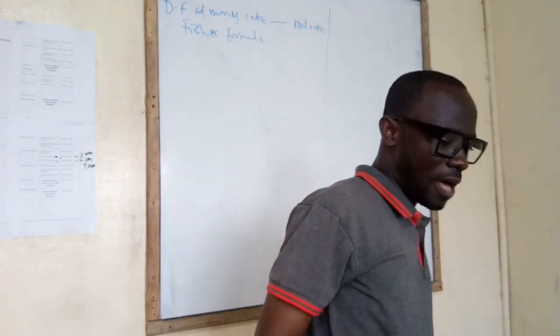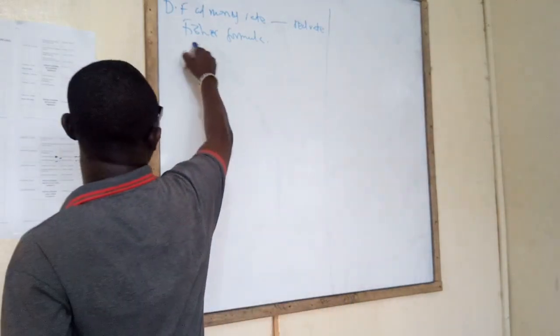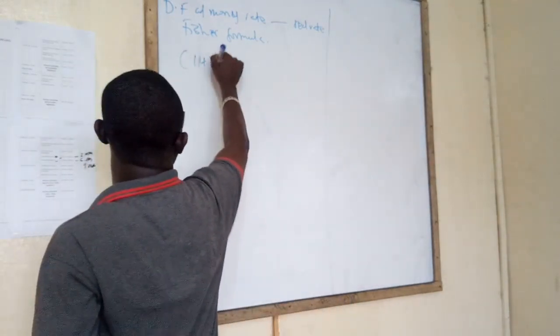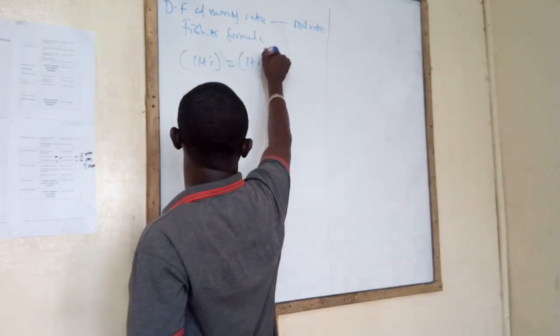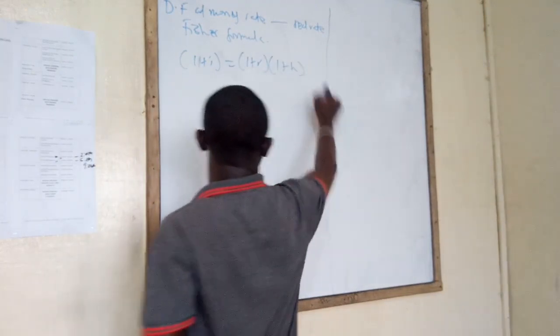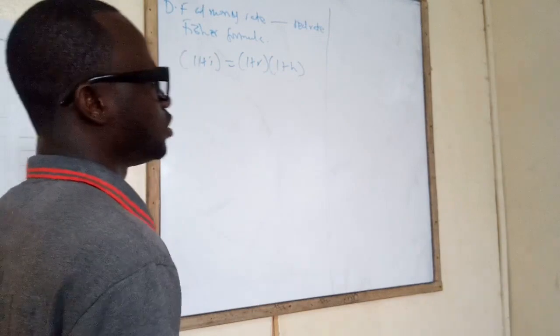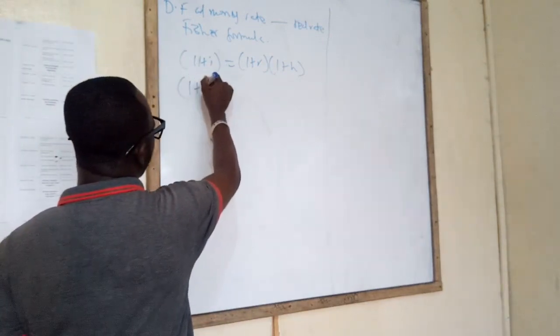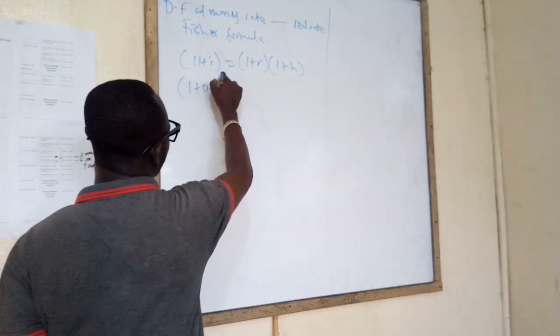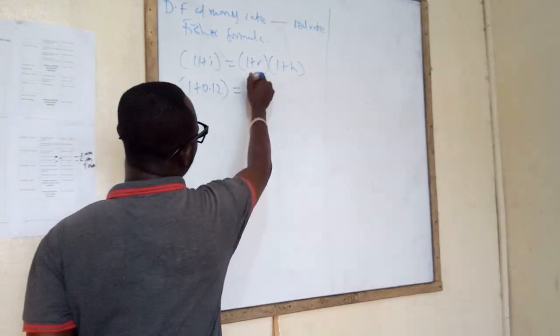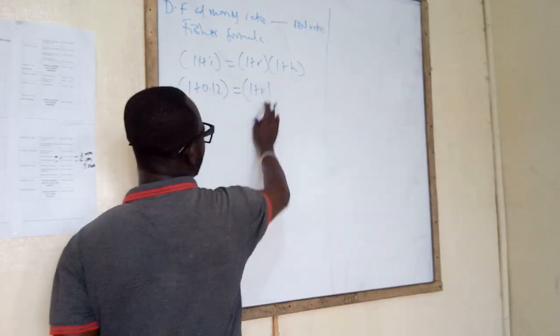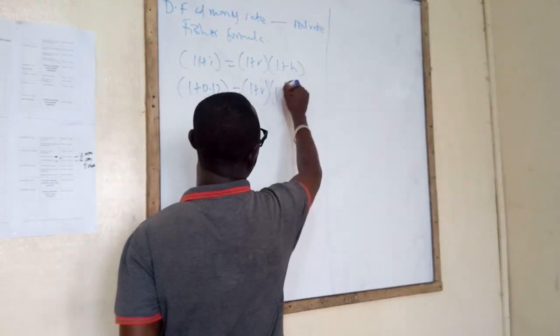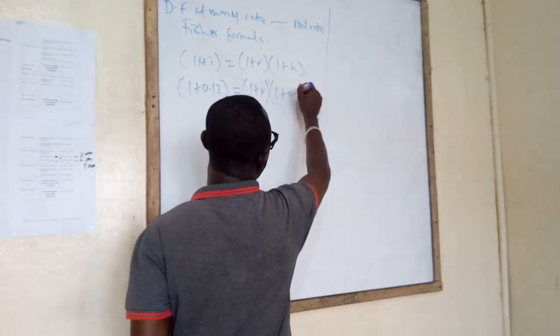What is the Fisher formula? (1 + i) = (1 + r)(1 + h), where h represents inflation and i represents the nominal rate. So we go 1 plus 0.12 equals (1 + r) times (1 + 0. what was the inflation rate?